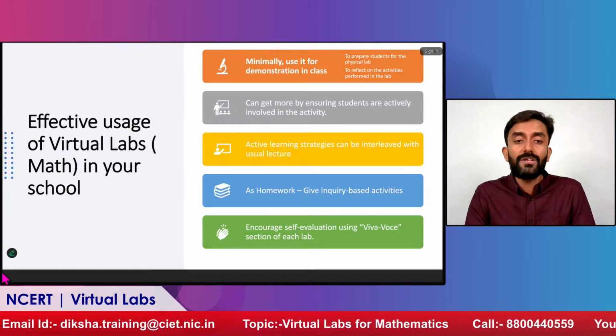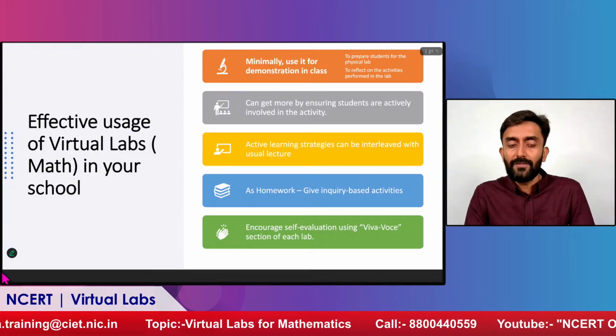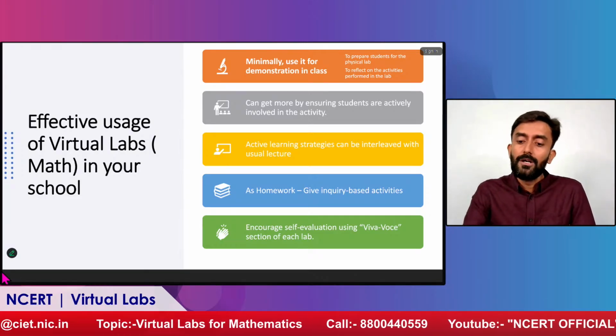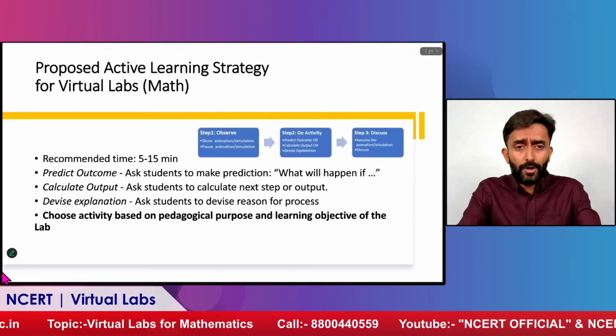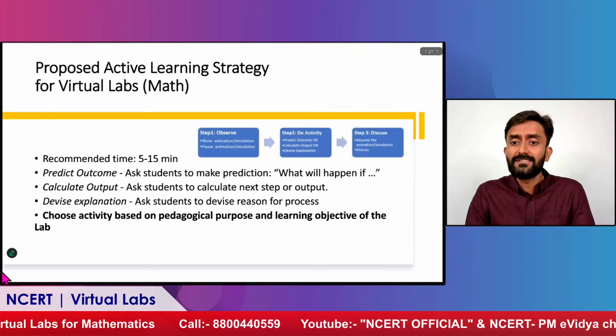And there also we have intuitive feedback. I will show you that in the demo part. So the student will get to know whether they have understood the concept properly or not. Now these are the proposed activities for how this can be used.